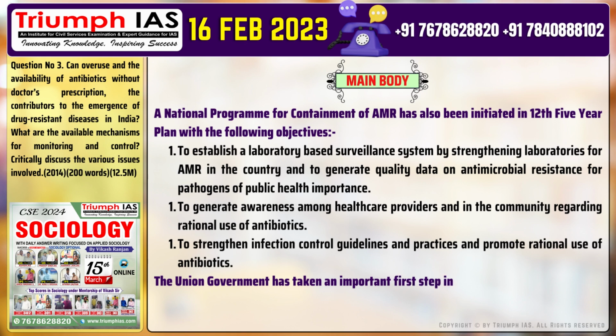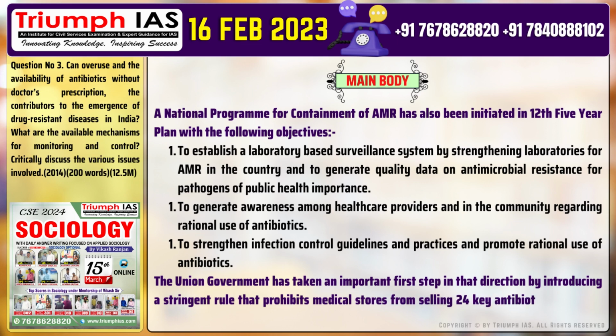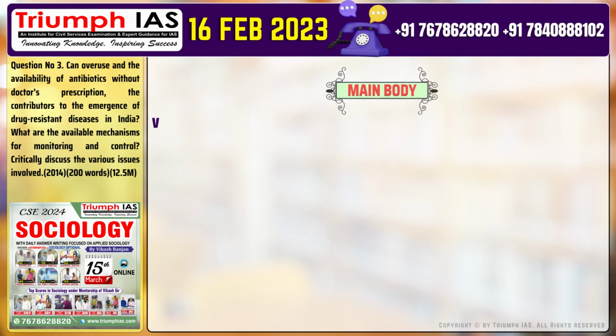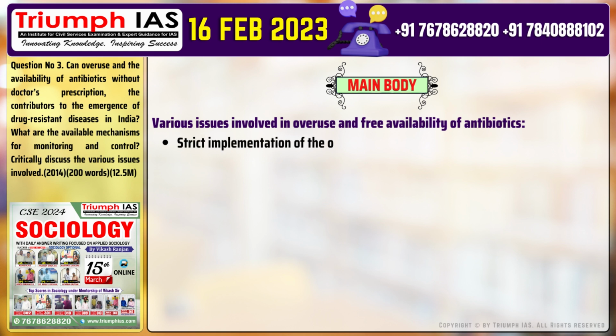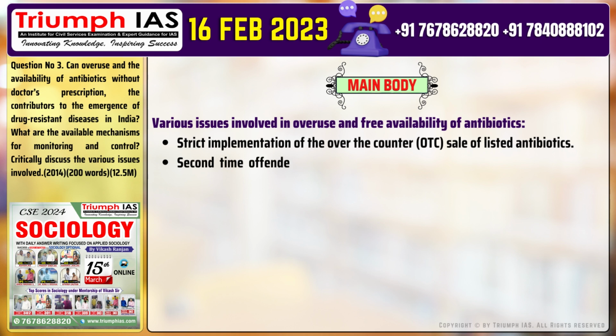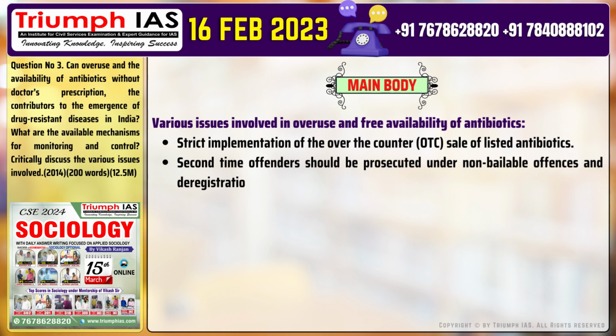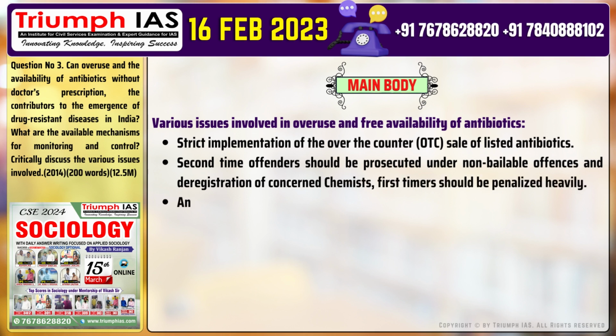The Union government has taken an important first step in that direction by introducing a stringent rule that prohibits medical stores from selling 24 key antibiotics without a doctor's prescription. Various issues involved in overuse and free availability of antibiotics: strict implementation of the over-the-counter sale rules for listed antibiotics. Second-time offenders should be prosecuted under non-bailable offences and the concerned chemists deregistered. First-timers should be penalized heavily.